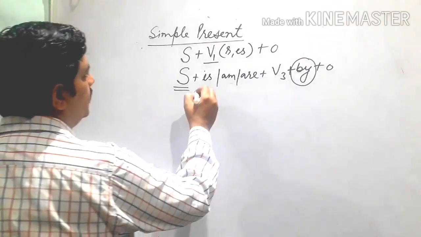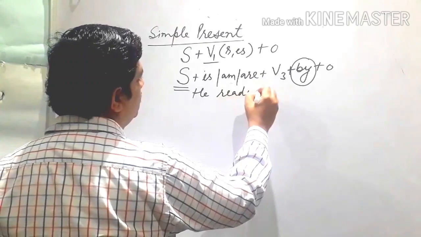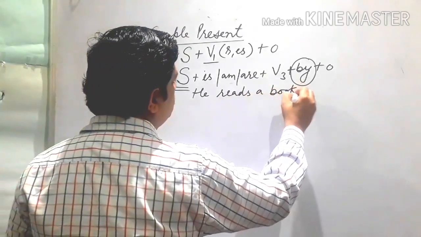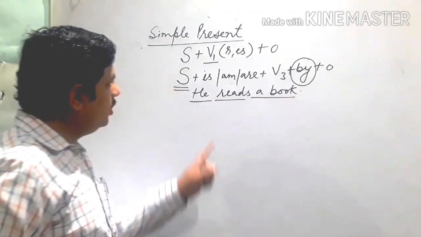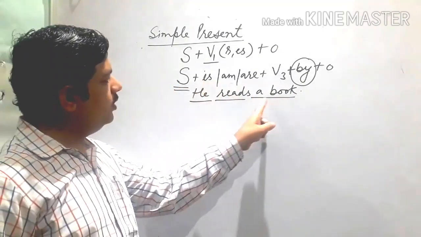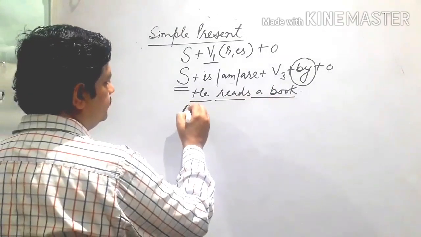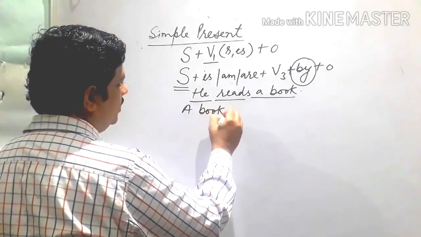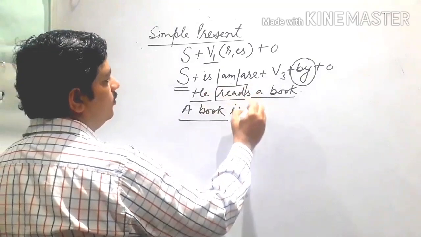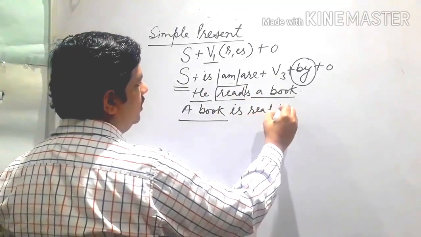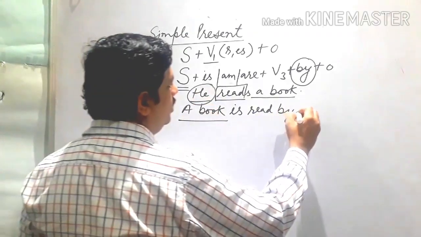See the example. Like, he reads a book. Okay, so this is the subject, this is the verb, this is the object. So now we have to apply this rule. First of all, what we have to do? Change the object into the subject, like a book. A book. Now it is singular. So what we have to use is, a book is, now third form, read. A book is read by, and now change the subject into object. He into him.